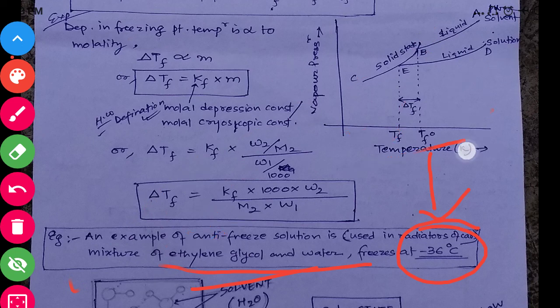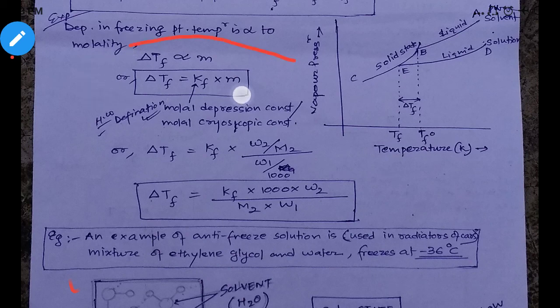Now, as you know, the depression in freezing point is a colligative property, so it will obviously depend upon the number of solute molecules present in the solution. That means ΔTf is directly proportional to the molality of the solution. When we remove the proportionality sign, we get a constant known as Kf, the molal depression constant or the molal cryoscopic constant. So you have to remember Kb and Kf. Kb is the ebullioscopic constant, and Kf is the cryoscopic constant. The definitions will be your homework, and the units for both.